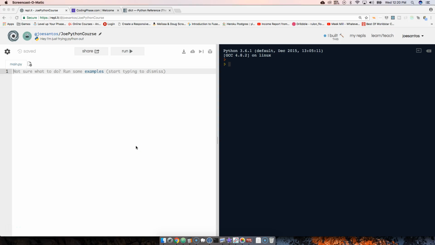All right, guys. So now let's talk about dictionaries. Dictionaries are very important in Python and every other language out there. This is very similar to JavaScript objects, minus the fact that you can't add methods to them. It's also very similar to JSON.